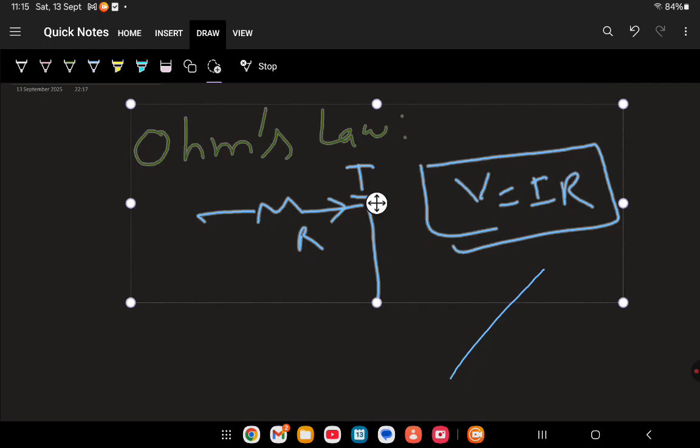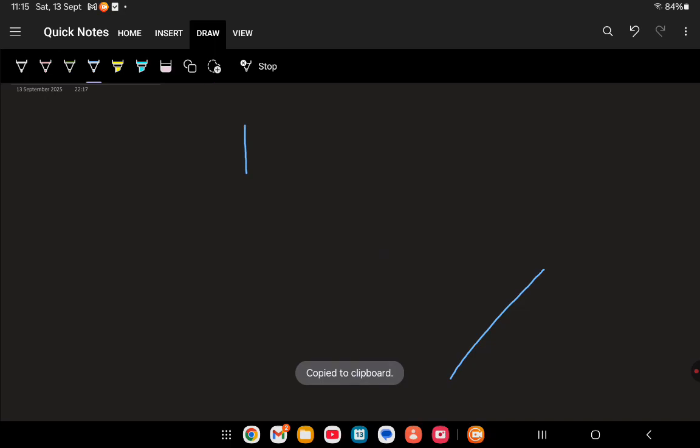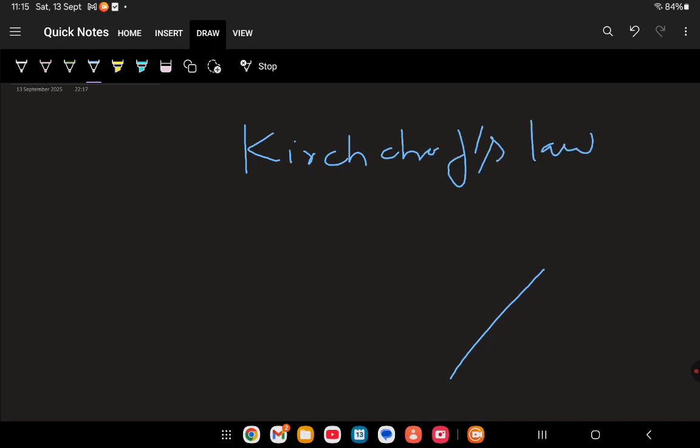There are two types of Kirchhoff's law. One is Kirchhoff's voltage law, and the second one is Kirchhoff's current law. What is Kirchhoff's voltage law? According to Kirchhoff's voltage law, if there is a loop in which some voltages are connected, then in the loop the algebraic summation of all voltages equals 0.